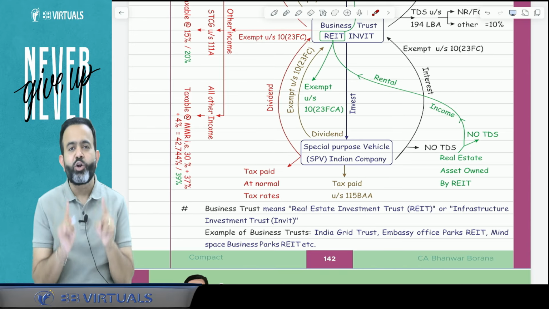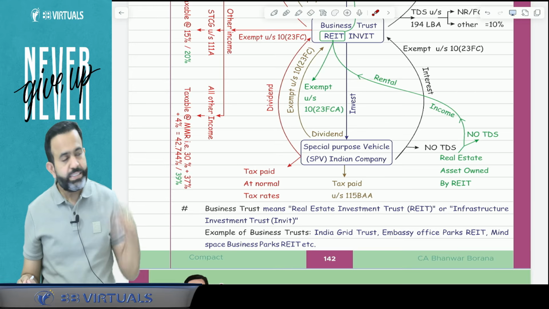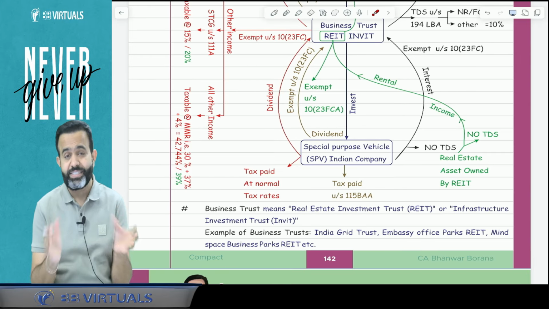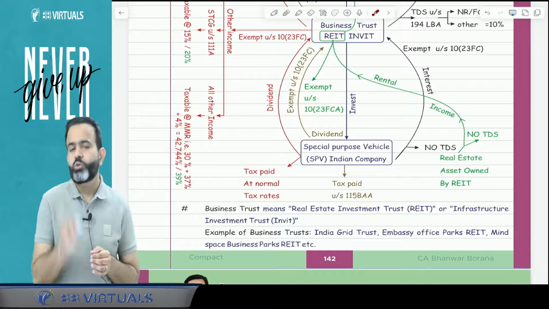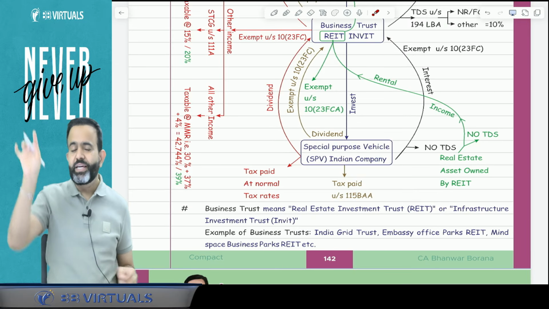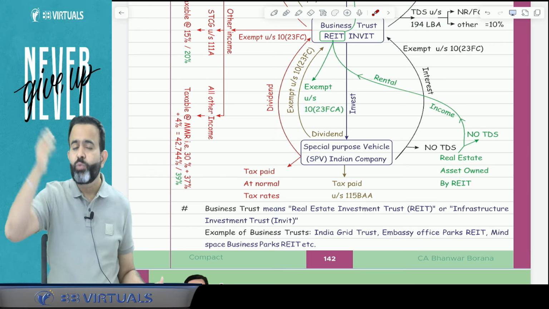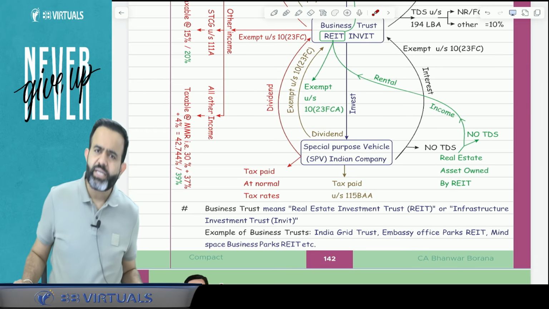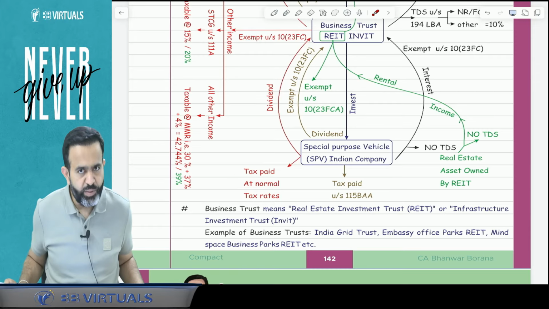So this transfer will not be treated as a transfer, and capital gain is not applicable as per section 47. But sir, in future, whenever we transfer the unit of the business trust, is capital gain applicable or not? The answer is yes, capital gain is applicable. But what will be the cost of acquisition of the business trust unit? Here the lawmaker says that the cost of acquisition of the business trust unit will be whatever the cost of acquisition of the share of the SPV was, and the period of holding will be considered from the date when you acquired the shares of the SPV. And if indexation is applicable, nowadays indexation is not applicable, but if it is applicable, then indexation will also be considered from the date when you acquired the share of the SPV. You got my point or not?